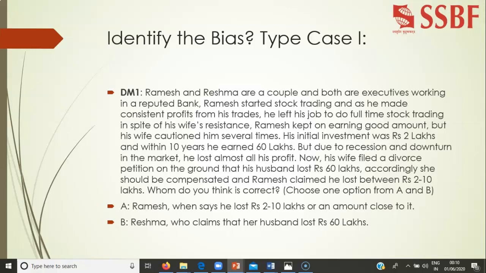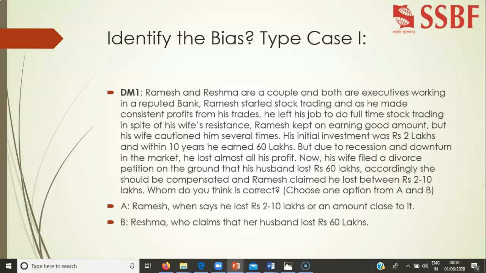He left his job, but his wife was reluctant. Resma was reluctant that he should leave the job. You should continue with the job because Mumbai is expensive and the stock market is very uncertain and nobody knows. But Ramesh earned a good amount of money.